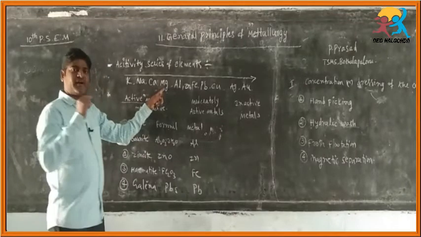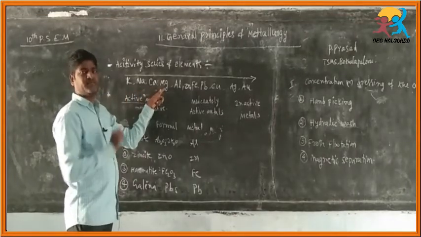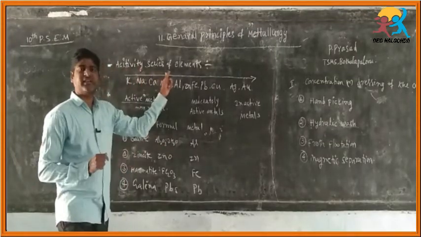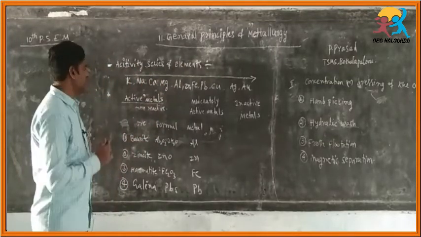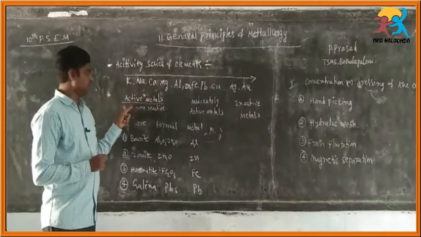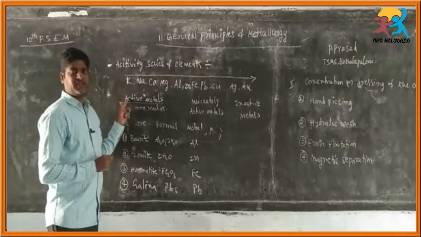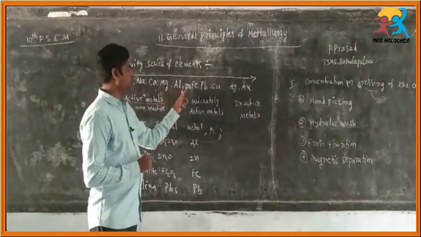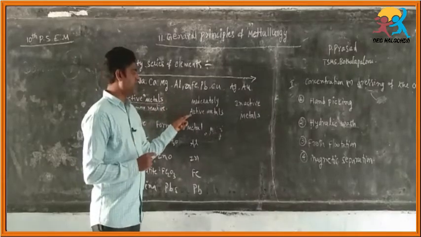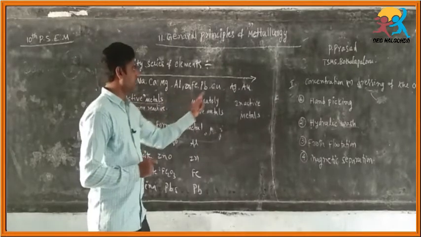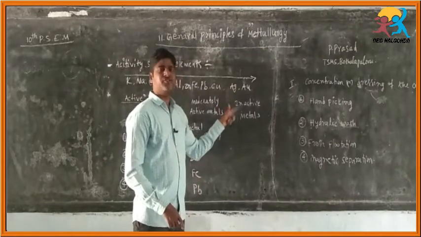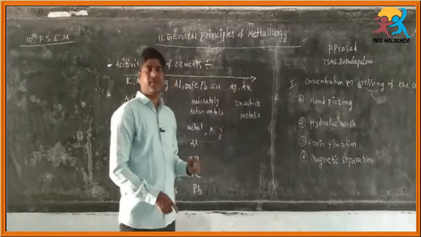Such a decreasing arrangement is known as the activity series. Potassium, sodium, calcium and magnesium are more reactive, also known as active metals. Aluminum, zinc, iron, lead and copper are moderately active. Silver, gold and mercury are called inactive metals, that means less reactive metals.